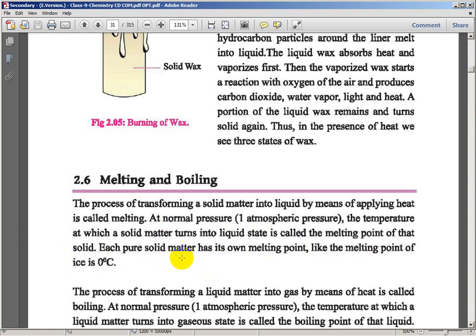Each pure matter has its own melting point, like the melting point of ice is 0 degrees Celsius.